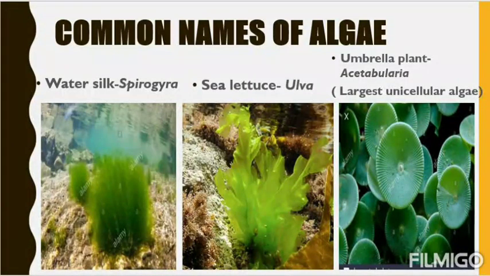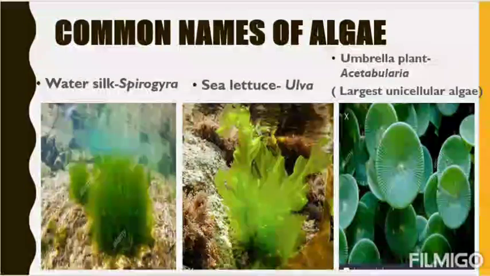Now we'll see some common names of algae. That is water silk, called Spirogyra. The diagram is there. Sea lettuce is called Ulva. Or umbrella plant, it is called Acetabularia. See, it's an umbrella-like structure. It is the largest unicellular algae. One more question will come. Which is the largest unicellular algae? Acetabularia. What is it also called? Umbrella plant. So these are the common names of some algae.